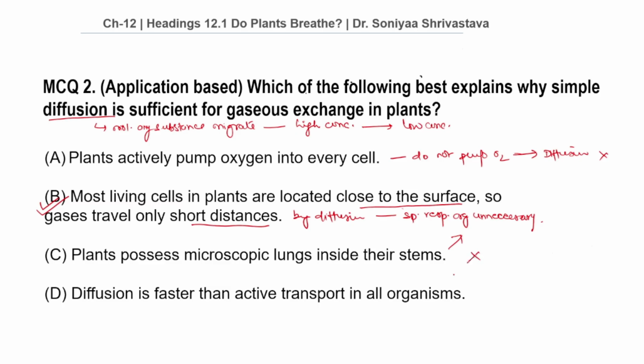Therefore, this option is also wrong. Why not option D? Diffusion is faster than active transport in all organisms, because diffusion is a passive process and is not universally faster than active transport. Therefore, this option is also wrong.